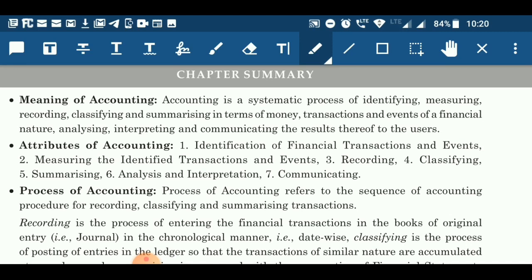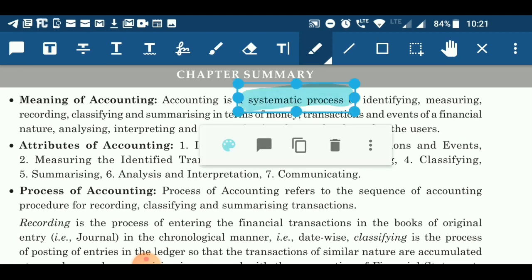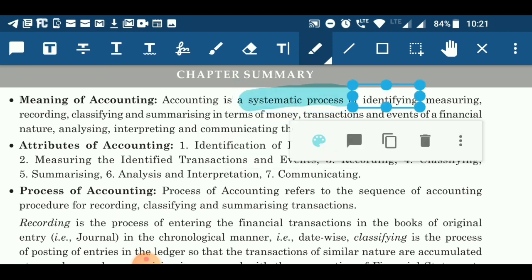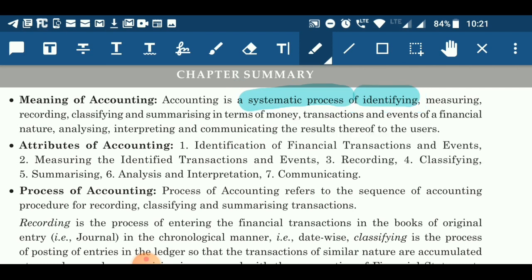First, we must know the meaning of accounting. Here, accounting is a systematic process. It is a systematic process of identifying. And in identification, we have to identify whether a transaction is of financial character or not. Once we know that it is of financial character, then we will measure it, and after measuring we will record it, and after recording we will make classification or check the accounts on which the transaction will affect, and after